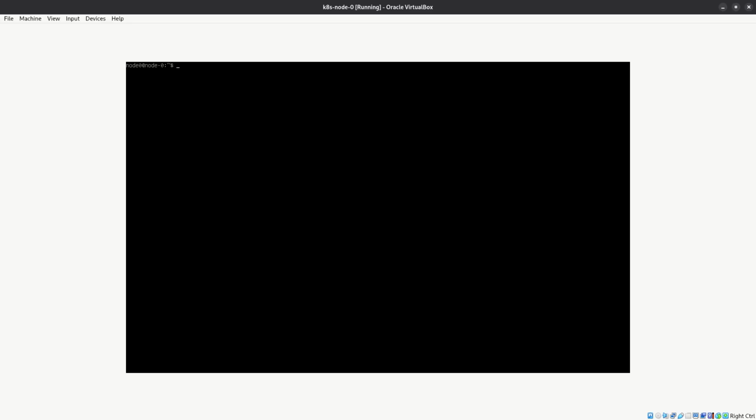So the first thing we have to do is set the static IP. First we can log in with our root user's password. We have to edit the file inside /etc/network/interfaces.